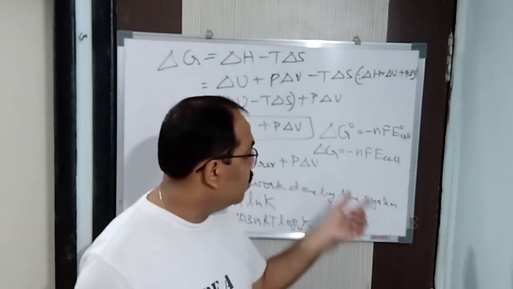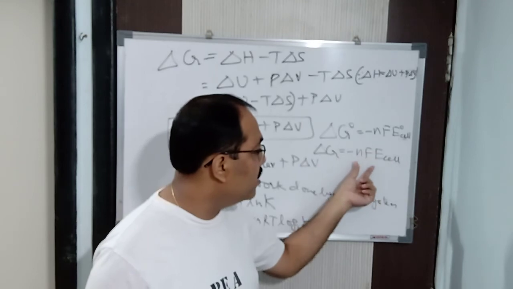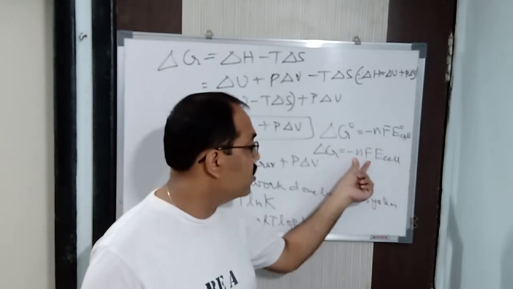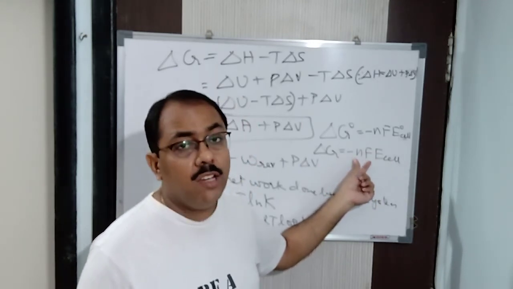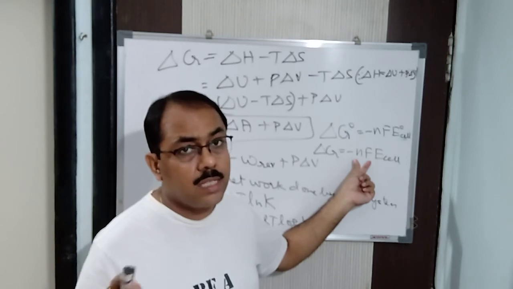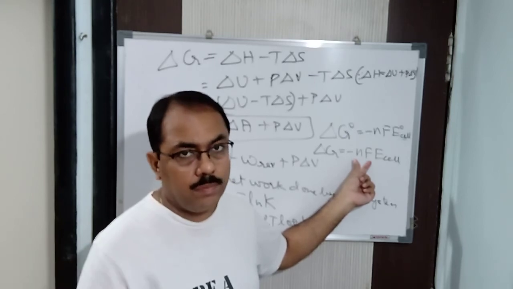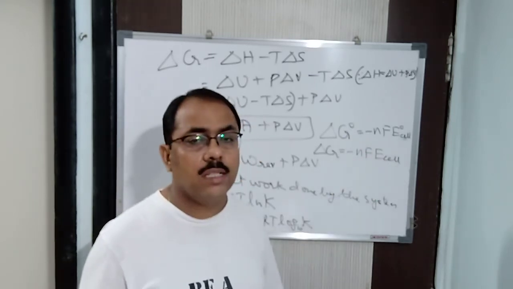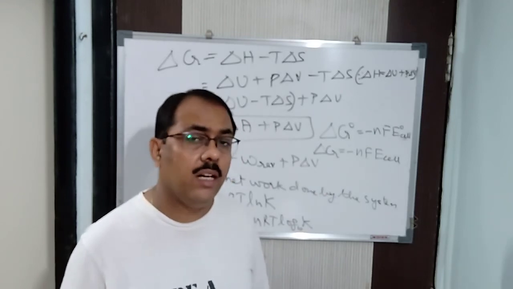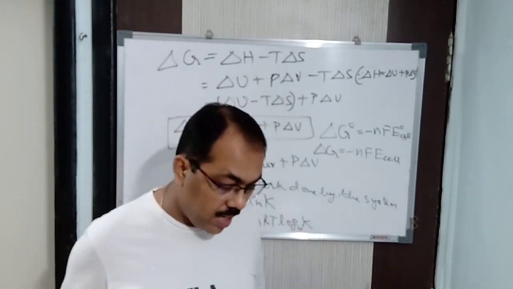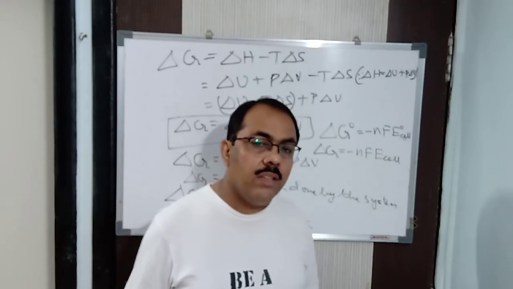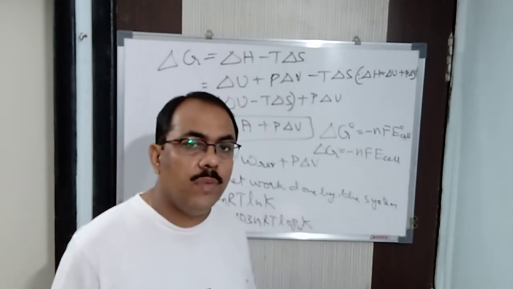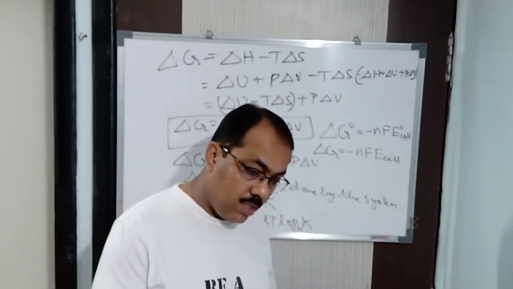Both are the same. So delta G is equal to minus nF E cell, where n stands for the number of moles, and F is the Faraday. The value of 1 Faraday is 96500 coulomb. And how do we calculate E cell? E cathode minus E anode. The values of cathode and anode will be given to you. So in this way we come to know about Gibbs free energy.